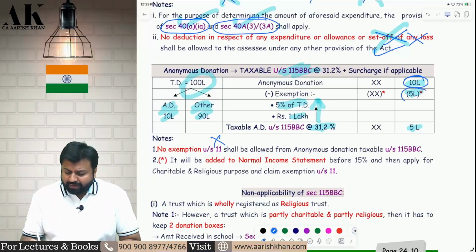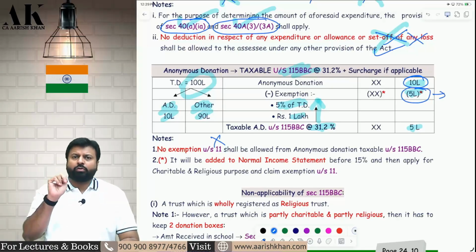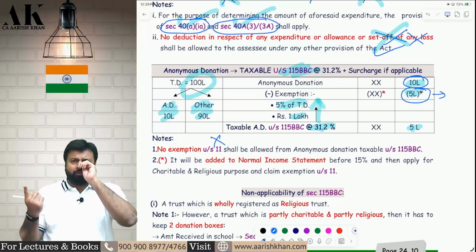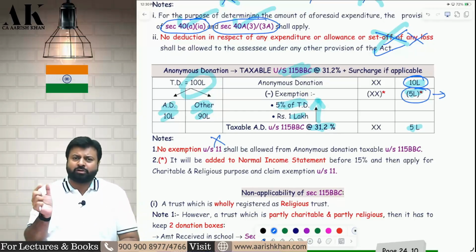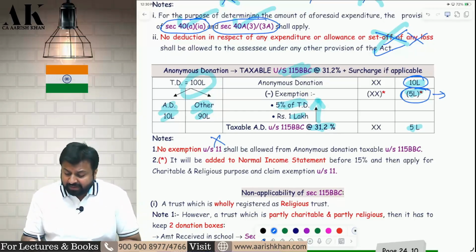Now, what about this 5 lakh rupees, sir, which is exempting? For that, the law is giving two treatments, of which I have mentioned one over here and one I have not mentioned. You can do both in the examination. While solving the sum, I have done both. For this 5 lakh rupees, you have two options.